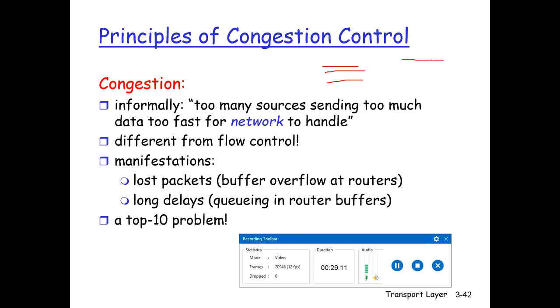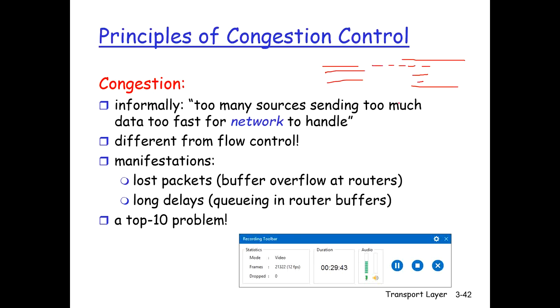Just like you have experienced congestion on the road. For example, if we have a road designed to handle 5 cars at a particular time, now consider a case when we have 500 cars on the road at a particular time. Cars will be moving very, very slowly because the road is quite narrow. That is called congestion. So congestion means that too many sources are sending data too fast for the network to handle, which becomes difficult for the network.